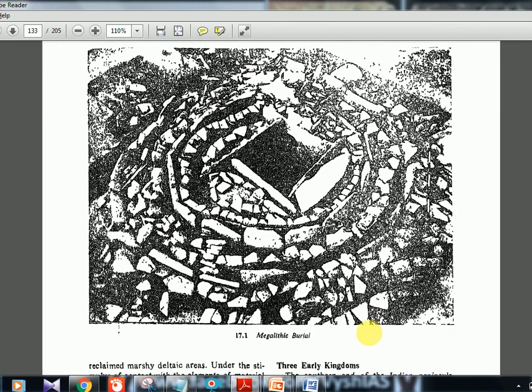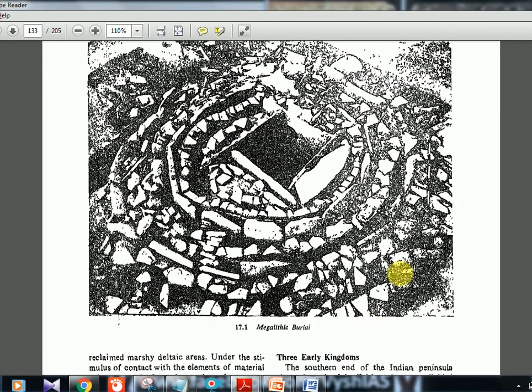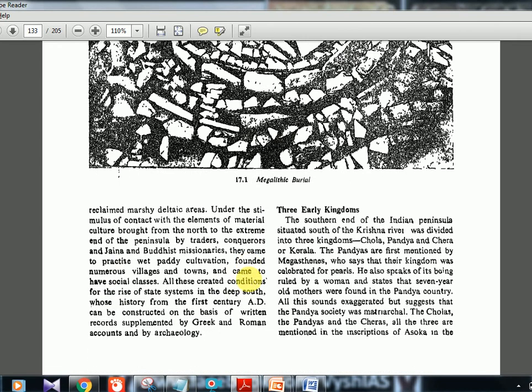Okay, this is actually the megalithic thing which I told. The center of the body will be there, and then stone circles will be there. So big stone structures will be there in a circular form. Megalithic burial. Okay, so they reclaimed marshy deltaic areas.